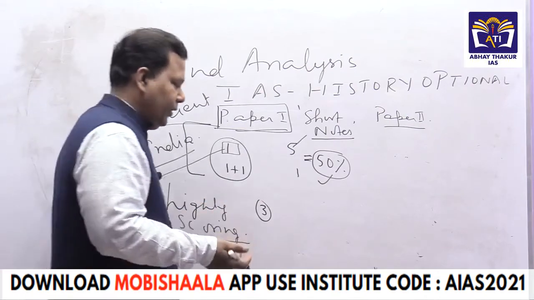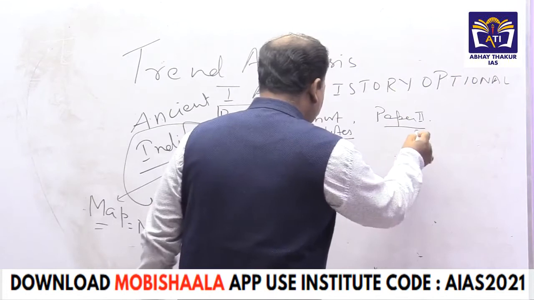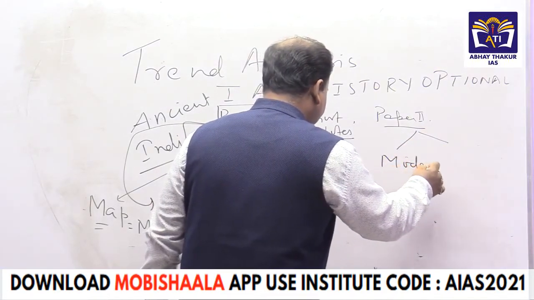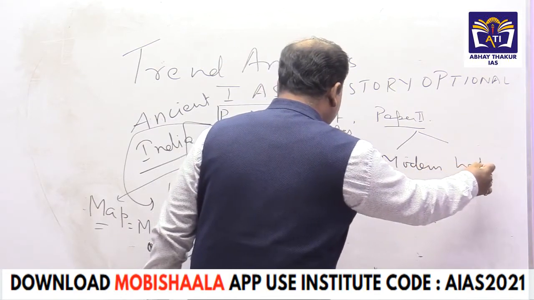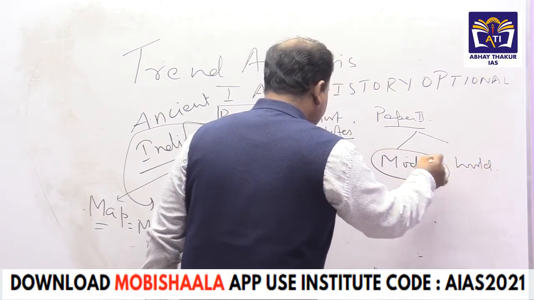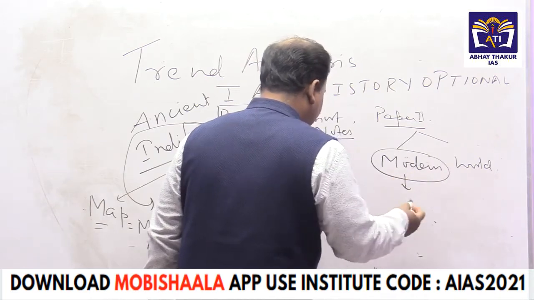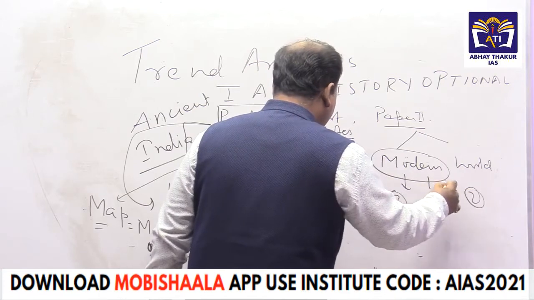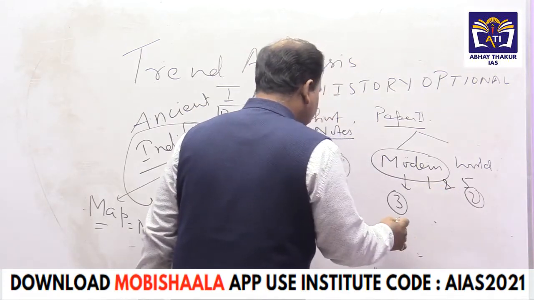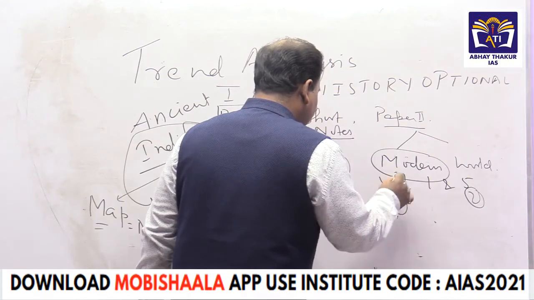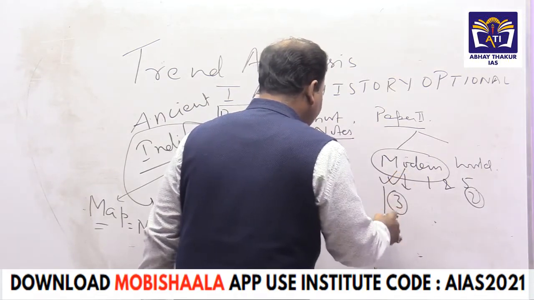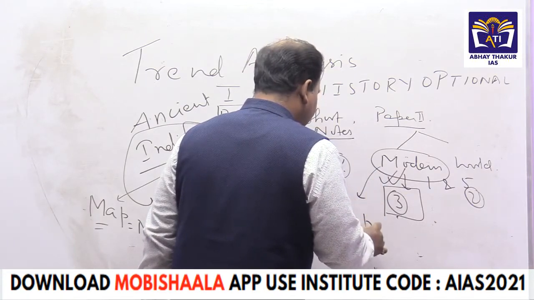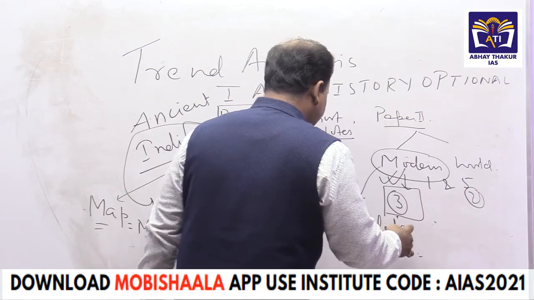Simultaneously, when we go to paper 2, the same strategy has to be followed. Paper 2 is modern India and world history. Suppose we are attempting 3 questions from one section and 2 from the other, because questions 1 and 5 are compulsory, so we write 2 more questions from the modern India section. Why prepare modern India in totality?